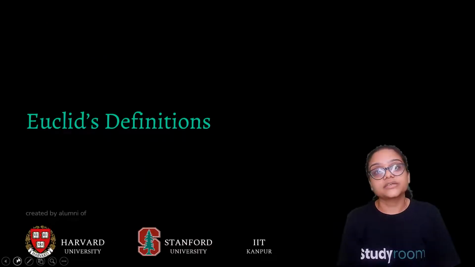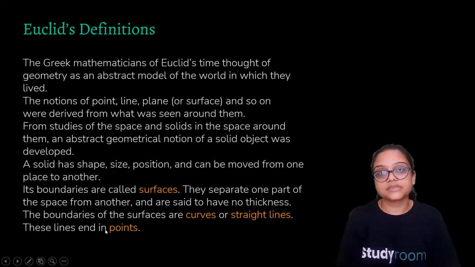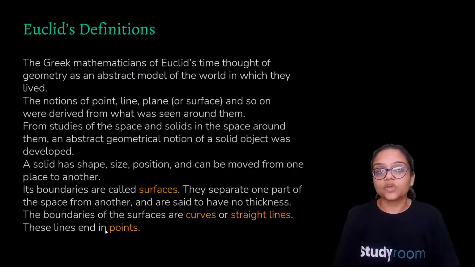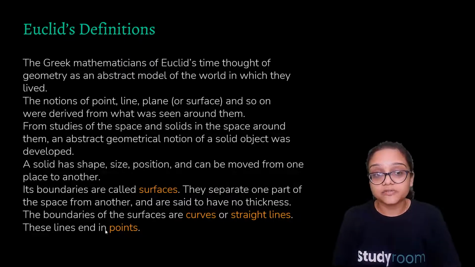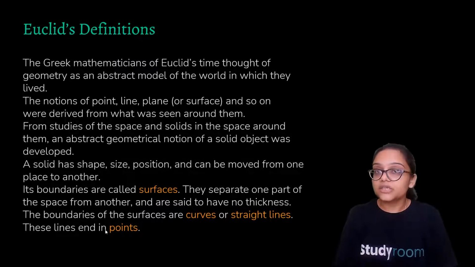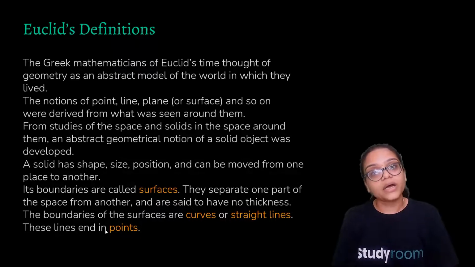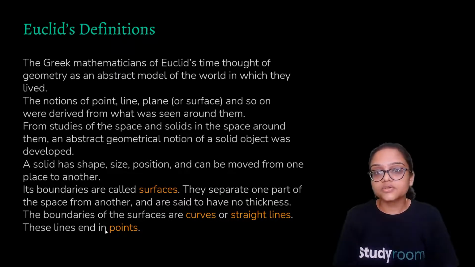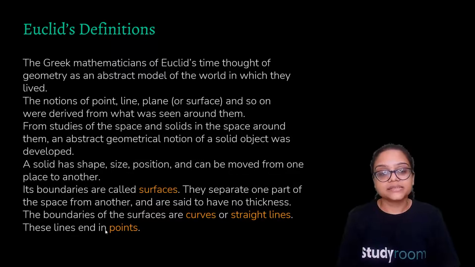So what is Euclid's definition? Now let's see. We have seen the history of Euclid and what he is known for. Now what is his definition? A Greek mathematician of Euclid's time thought of geometry as an abstract model of the world in which they lived. The notions of point, line, plane, or surface, and so on were derived from what was seen around them. From studies of the space and solids in the space around them, an abstract geometrical notion of a solid object was developed. Its boundaries are called surfaces. So they separate one part of space from another and are said to have no thickness. The boundaries of a surface are curves or straight lines, and these lines end in points.